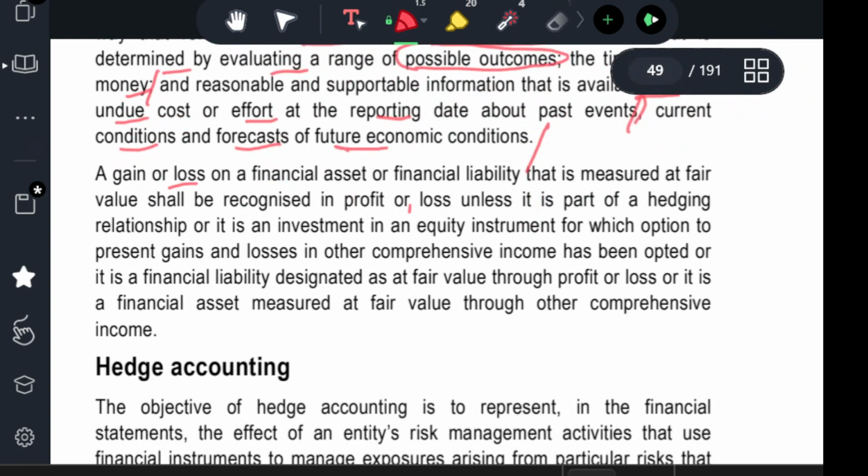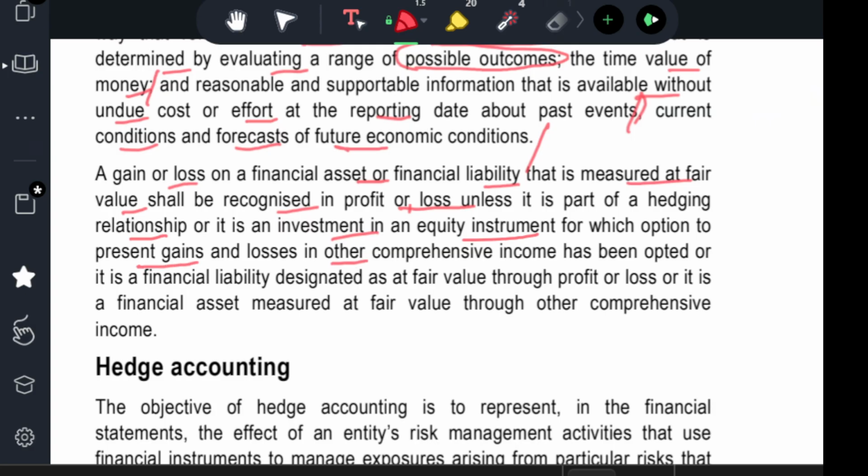The gain or loss on a financial asset or financial liability that is measured at fair value shall be recognized in profit and loss unless it is part of a hedging relationship, or an investment in an equity instrument for which the option to present gains and losses in other comprehensive income has been opted, or a financial liability designated as at fair value through profit and loss. It is a financial asset measured at fair value through other comprehensive income.